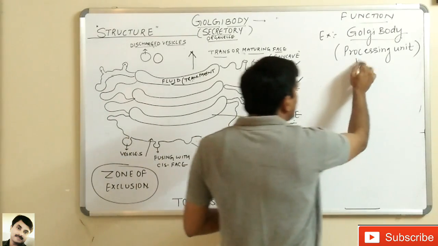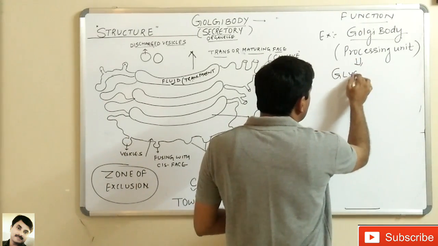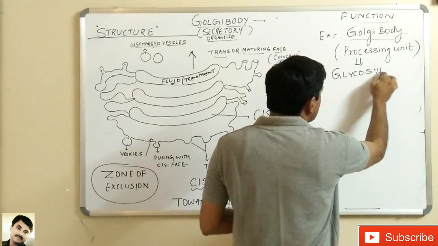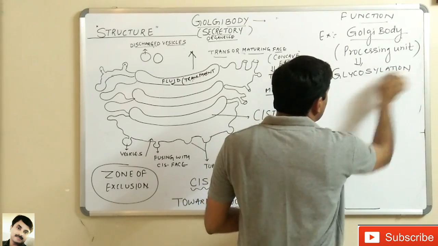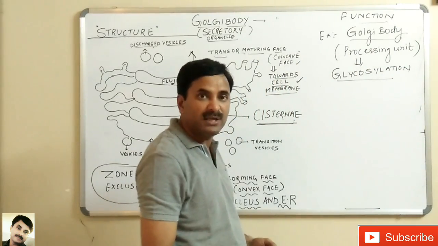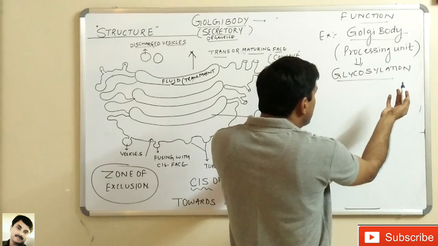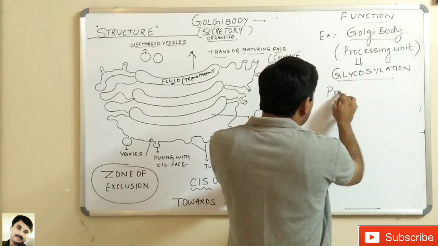For example, glycosylation process occurs in Golgi body. What happens in glycosylation?